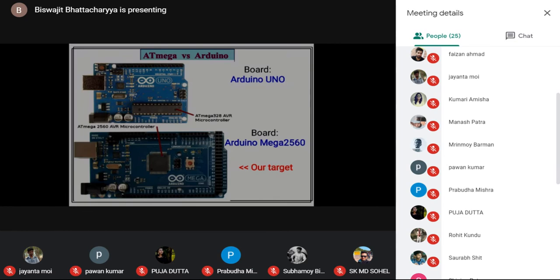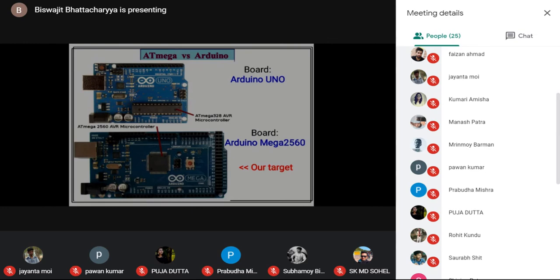Many of you know the Arduino Uno and have worked in that Arduino environment. Arduino is the generic or trade name of a board, and that board is driven by a microcontroller, which is the center of attraction of the board.